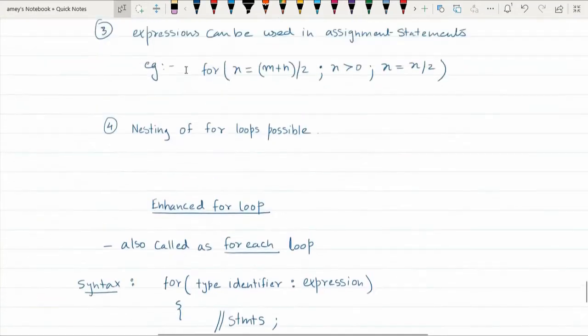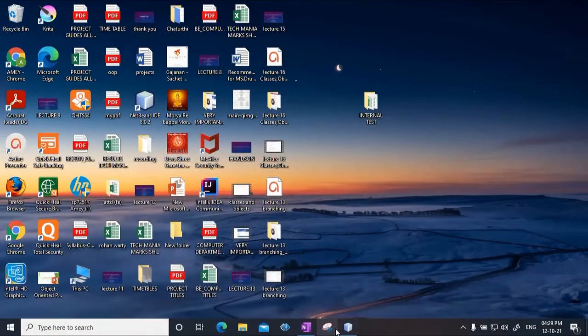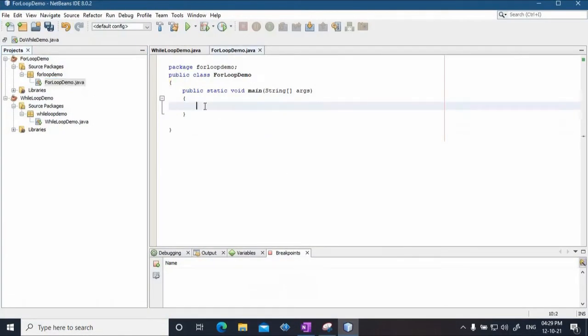Okay. Now before we go to the next concept, let us see one small example of a for loop. Okay. So I will be just declaring an array of some cities. So I will say string cities, and I am declaring say 5 cities of type string. Okay. And I will be using for loop to insert different cities. Okay. And I will be also using the same for loop for displaying the cities.